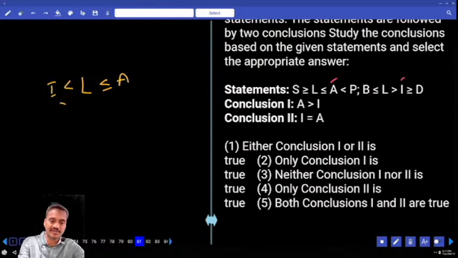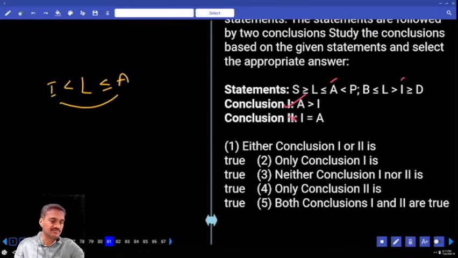Then between I and A, what is the symbol that is common? I lesser than A is true. I lesser than A means A greater than I is also true. And next one, A equals to I is false. So what is your answer? Only one. That is choice 2, question number 81.